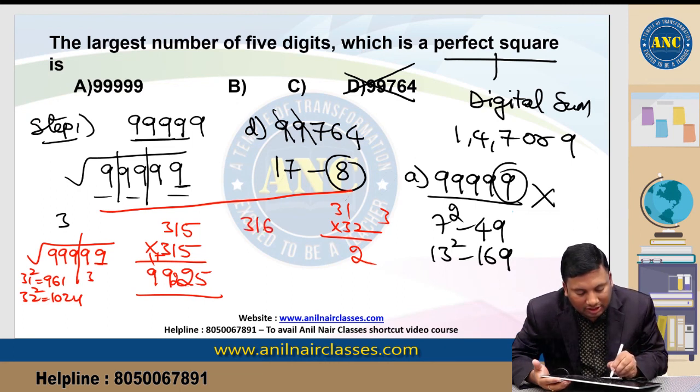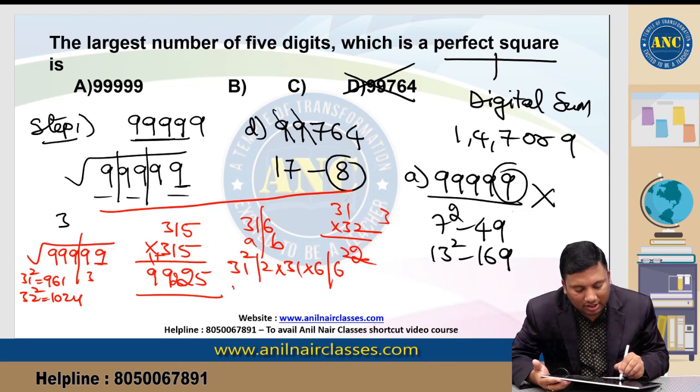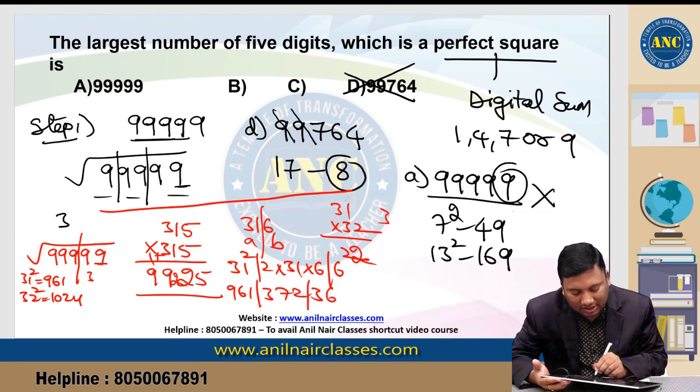Let me take 316 whole square. 316 whole square, A is 31, B is 6. 31 square, 2 into 31 into 6, and 6 square. 961. 6 2s are 12, 12 31s are 372, and 6 square is 36, so 375... 99856.